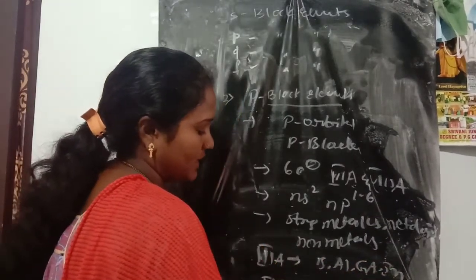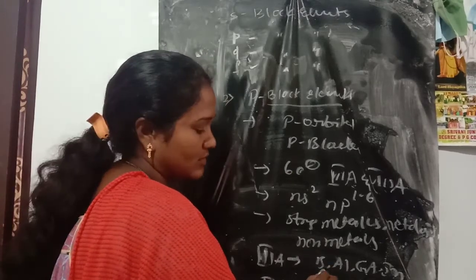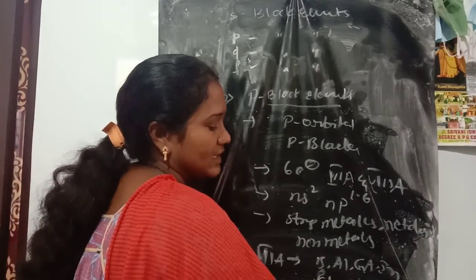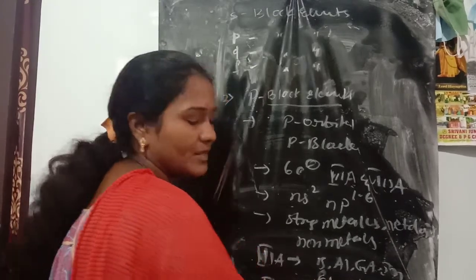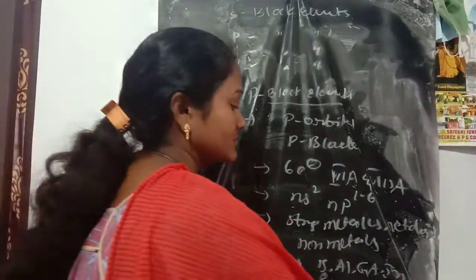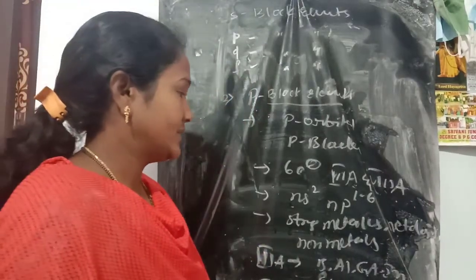And fifth A group elements are nitrogen, phosphorus, arsenic, antimony and bismuth. Also silicon, germanium and tin, Sn.